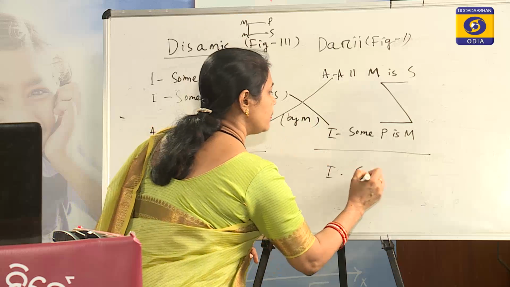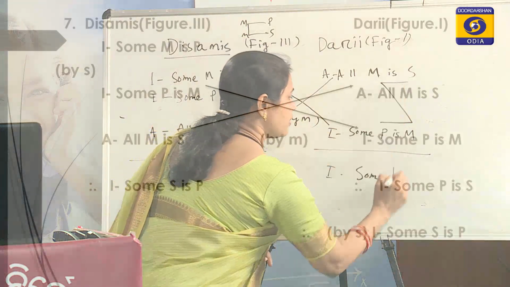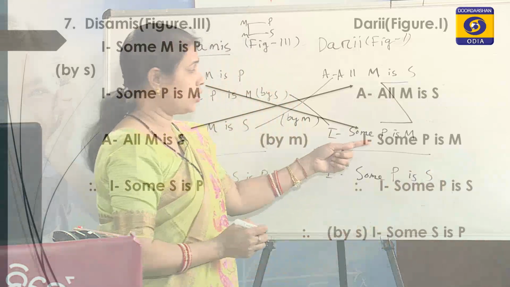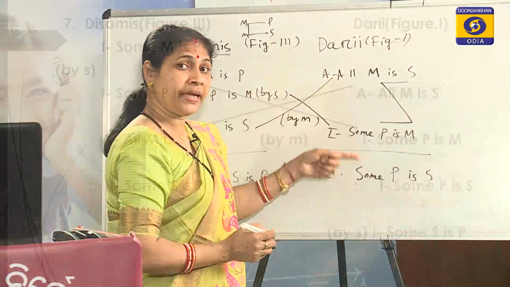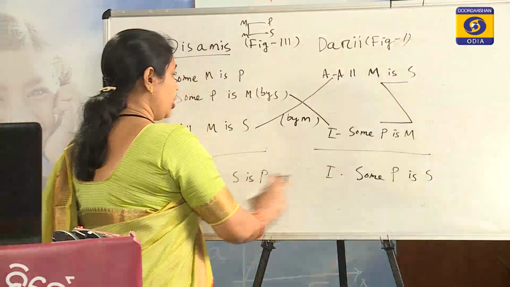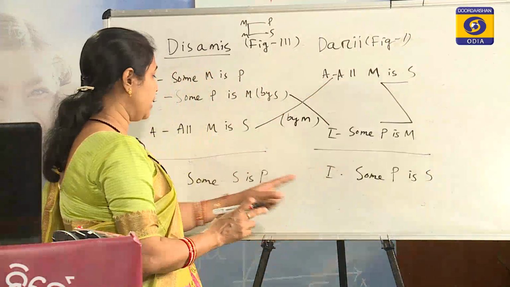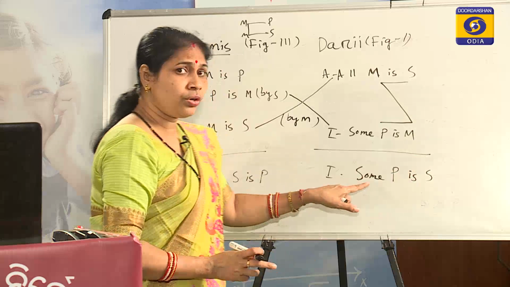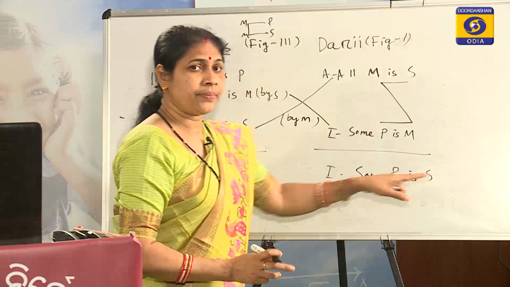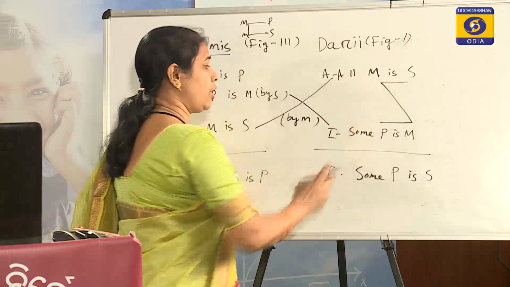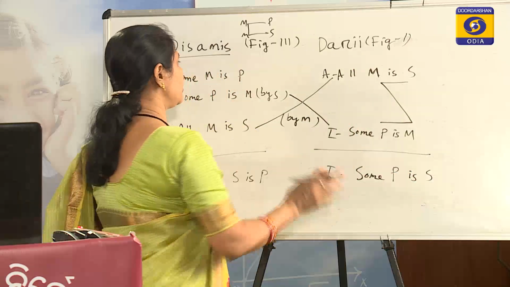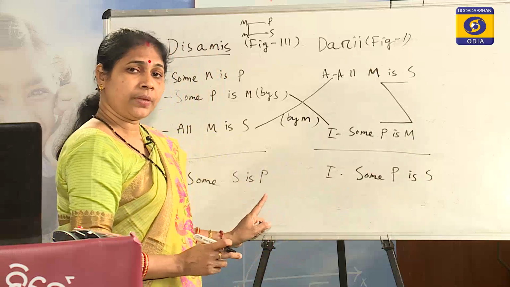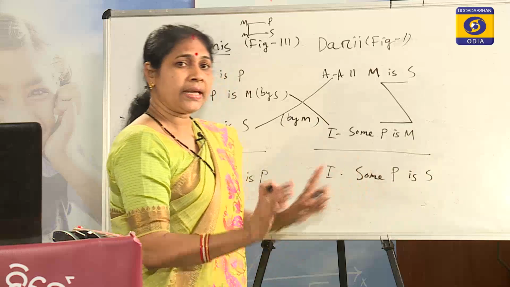So, some P is S. When we derive the conclusion, we must see the major and minor of the premises. Here you do not write some S is P, rather you derive the conclusion from the major and minor of the new syllogism. So, here some P is S, but the conclusion of the imperfect mood and the perfect mood are not similar.